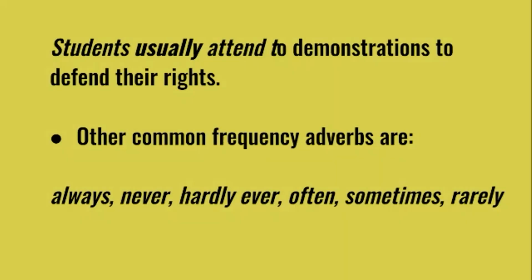To enrich our sentences, to give more information about the actions that we perform, we can also include the use of frequency adverbs. They are very commonly used with the present tense. Frequency adverbs are words that express how often the action is performed.